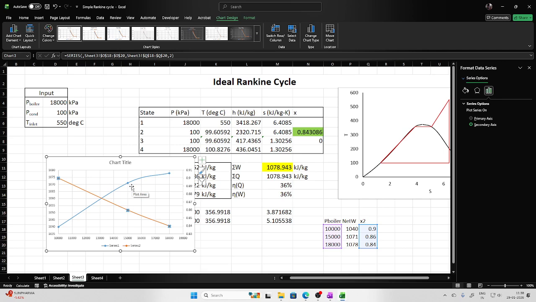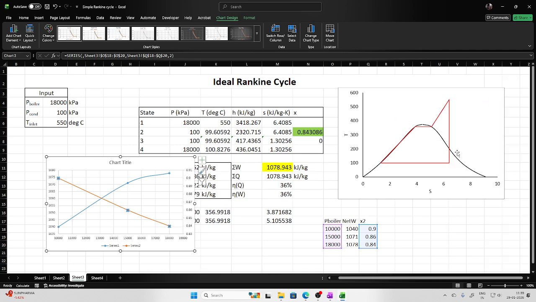So this has to be kept in mind while increasing the pressure of the boiler, because we are getting more work output, but not that much in comparison to the pressure we have increased, whereas the dryness fraction is reducing like anything. So this is the impact of boiler pressure on the work output. And you can also see that the dryness fraction line has moved very far inside. So this is a very dangerous thing.